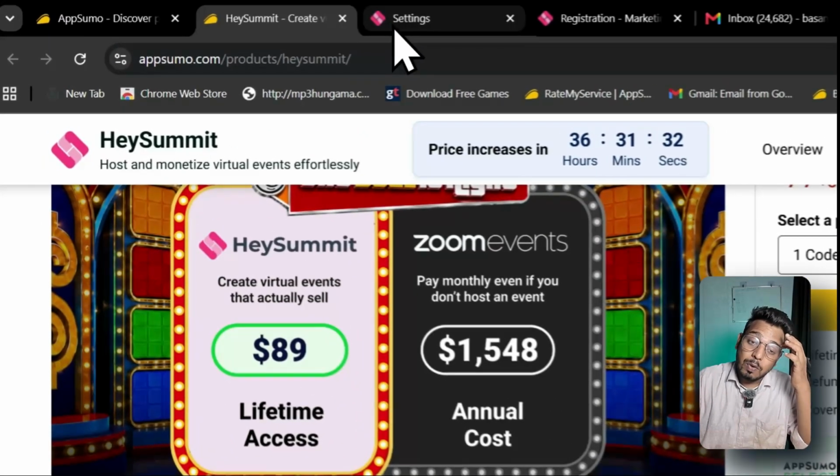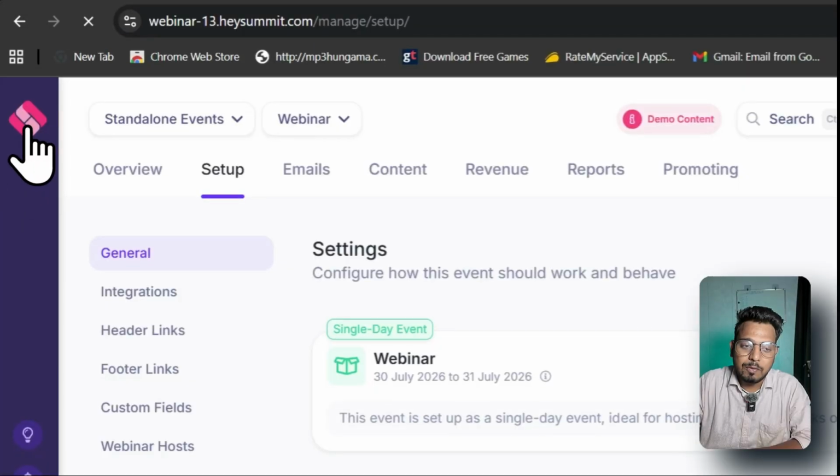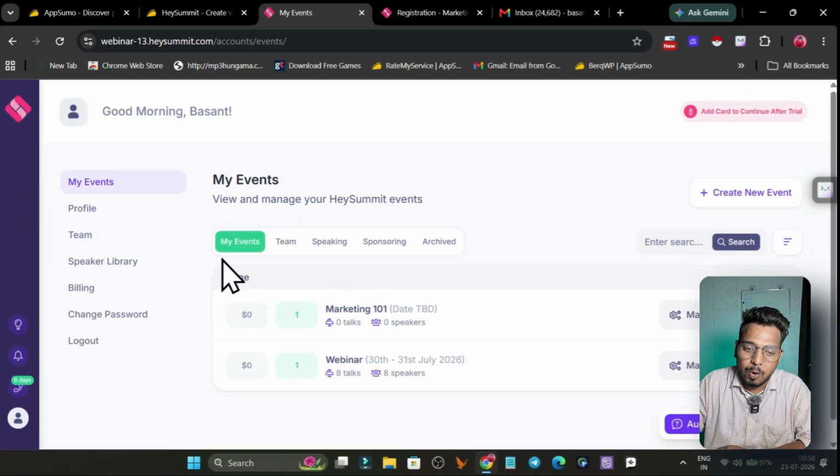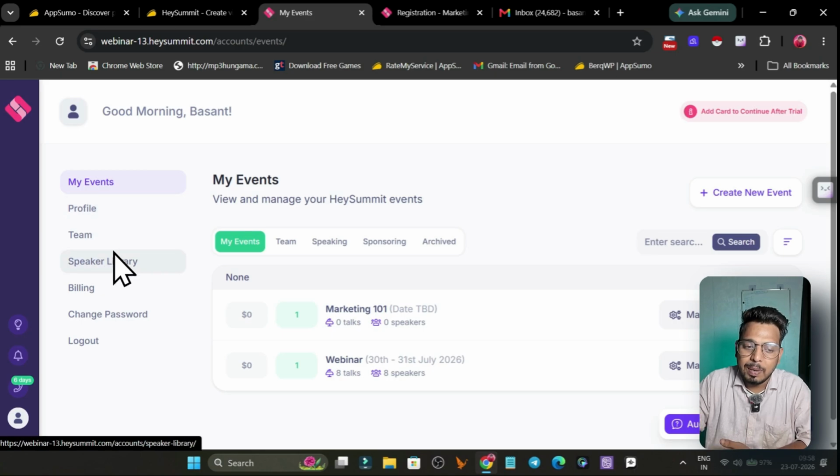So this is the platform. Once you get the lifetime deal, this is how the platform looks. On the dashboard you will see the events that are right now going on. Here you can check out your profile, team members, speaker library, all this stuff.